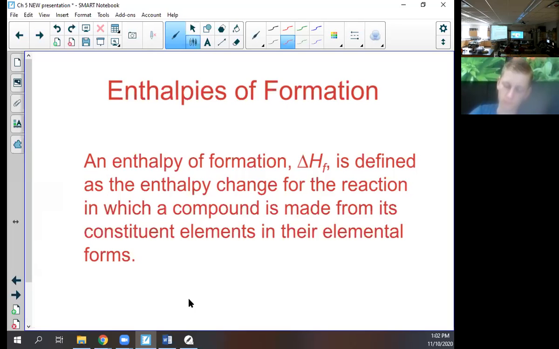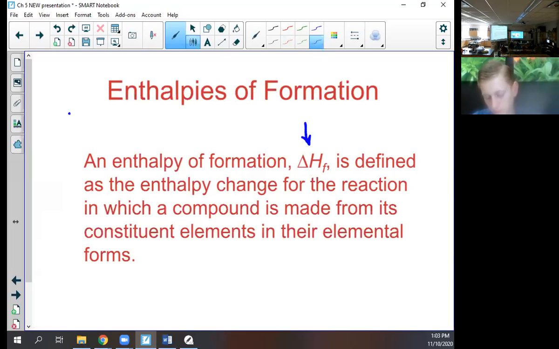All right. So here we are. An enthalpy of formation, delta H_f, that's the formation, is defined as the enthalpy change for the reaction in which a compound is made from its constituent elements in their elemental forms.